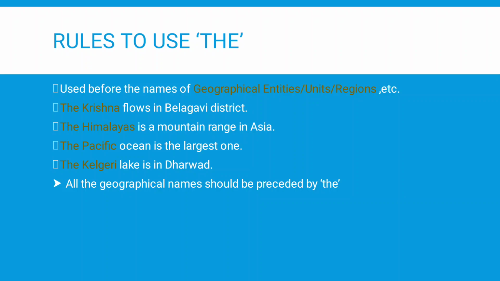In these examples, Krishna, Himalayas, Pacific, Calgary are the names of geographical entities or units or regions. So, all these names or any other name given to a geographical point is preceded by the definite article "the".